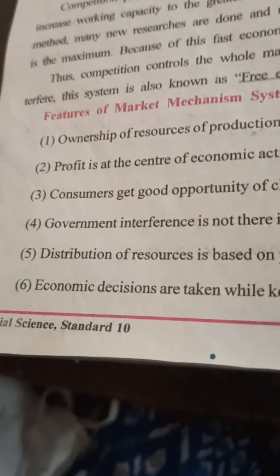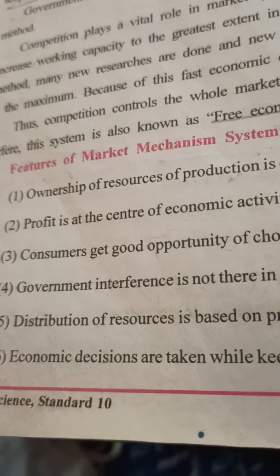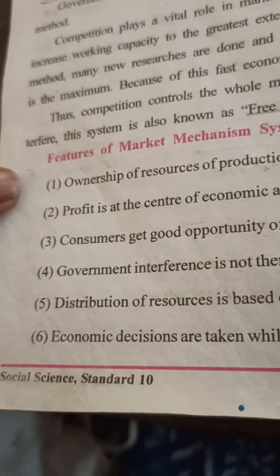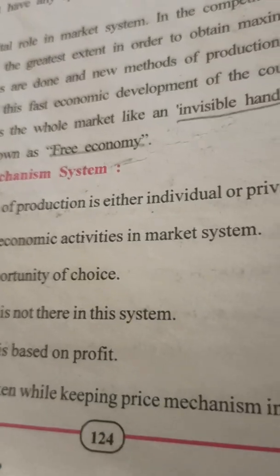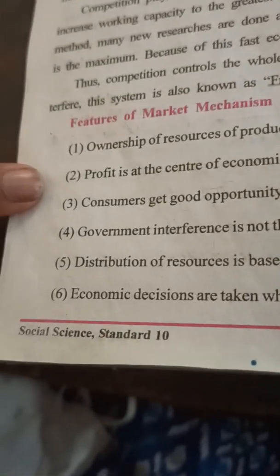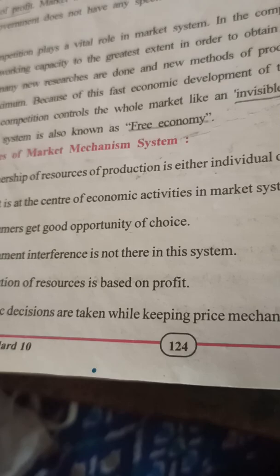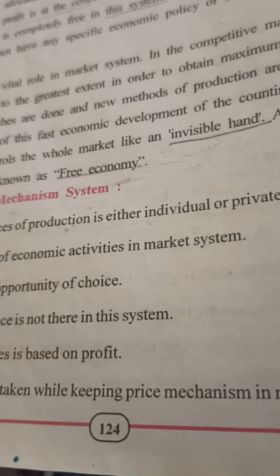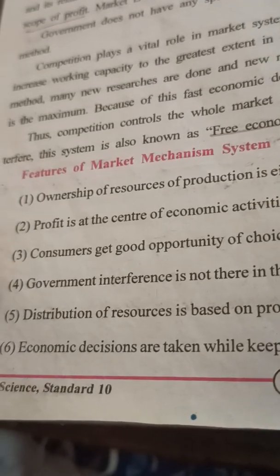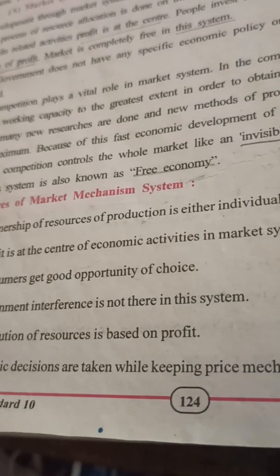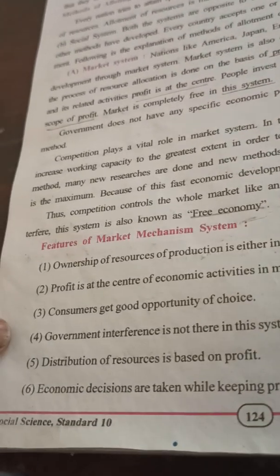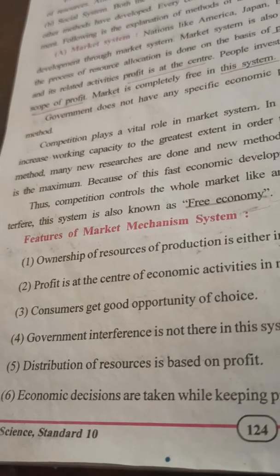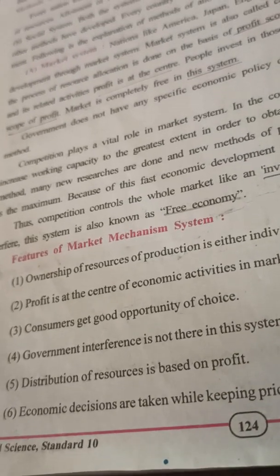Now this system is also having its features, benefits and limitations. Now first we will see the features. Ownership of resources of production is either individual or private. Profit is the center, which already we discussed. Consumers are getting good opportunity. Government interference is not there. Distribution is based on the profit and economic decisions are taken while keeping price mechanism in the mind.